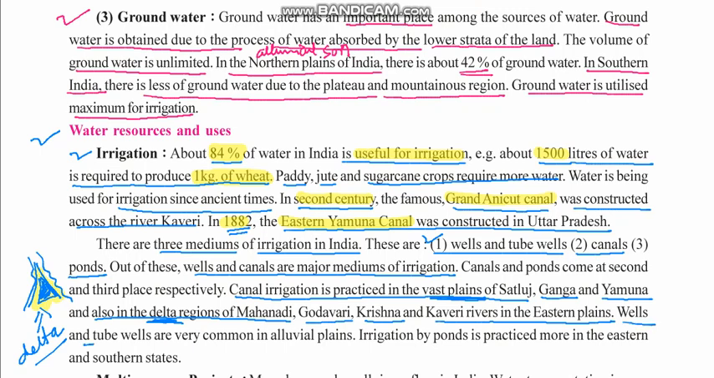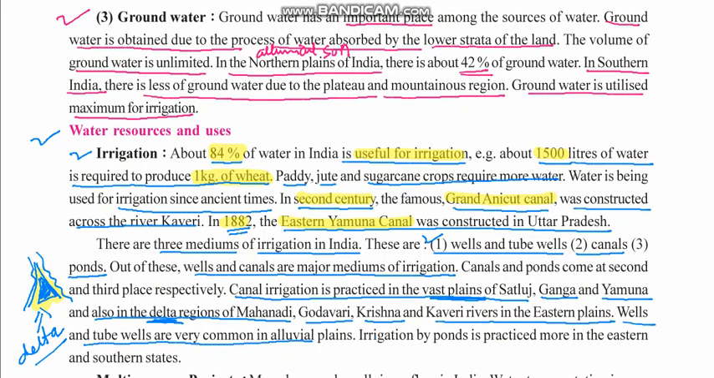Wells and tube wells are very common. See, wherever you go to a farm, you might find wells and tube wells there, and mainly the irrigation is done through those only.